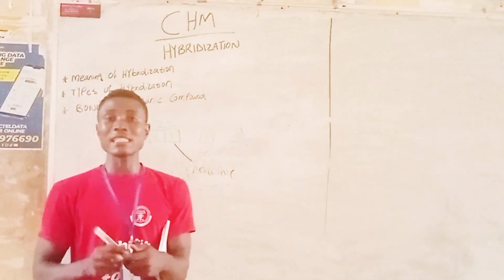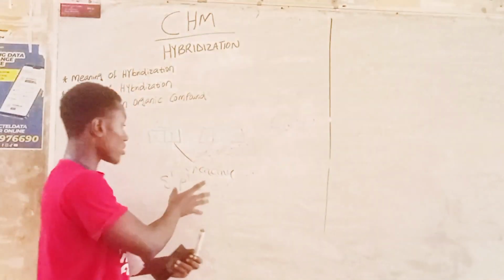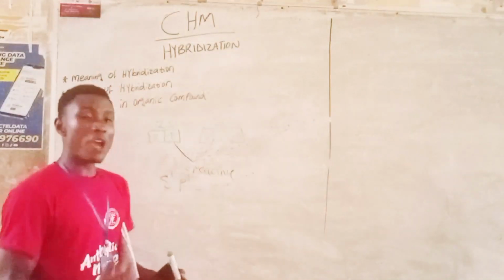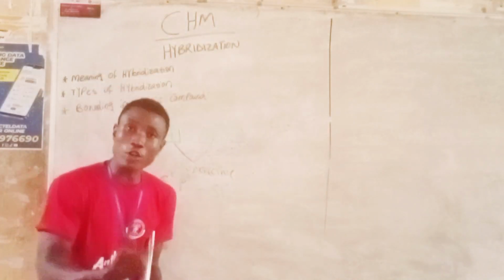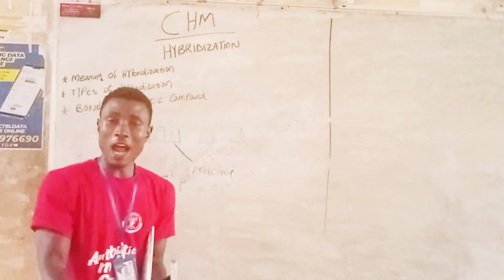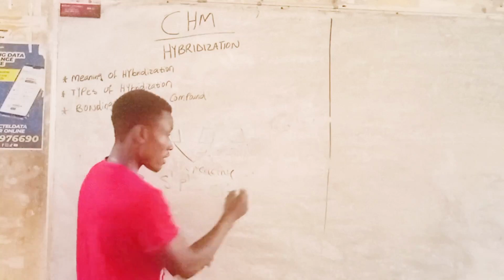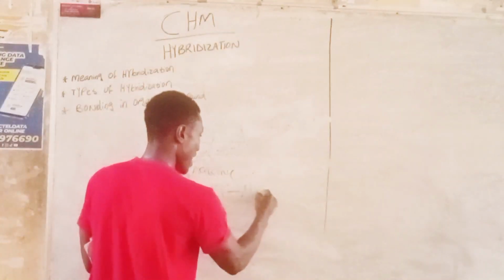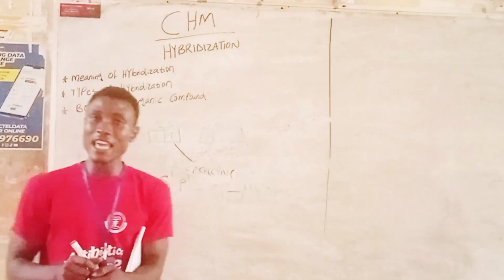So that is how we get the SP hybridization, which is mainly found in the alkynes and cycloalkynes. The SP hybridization is found in the alkynes.